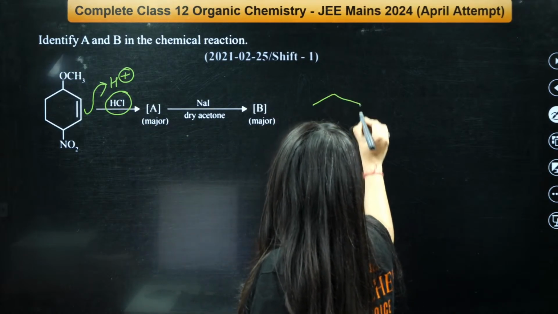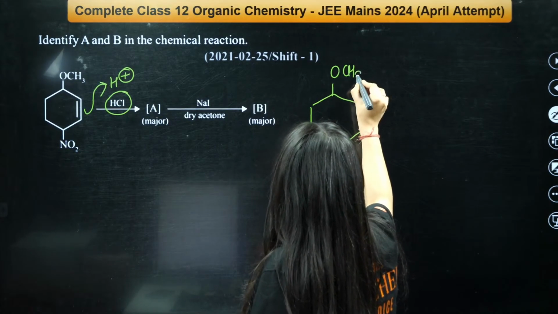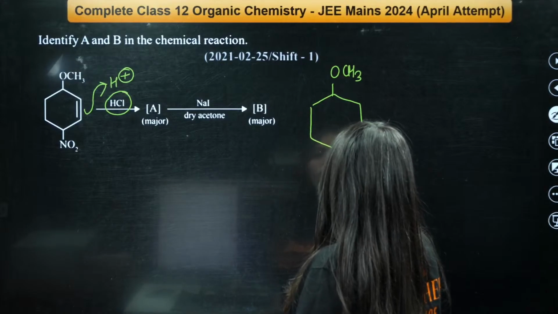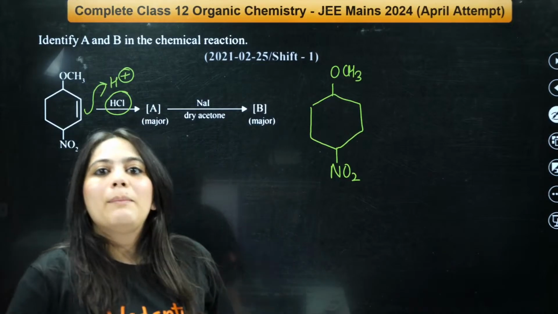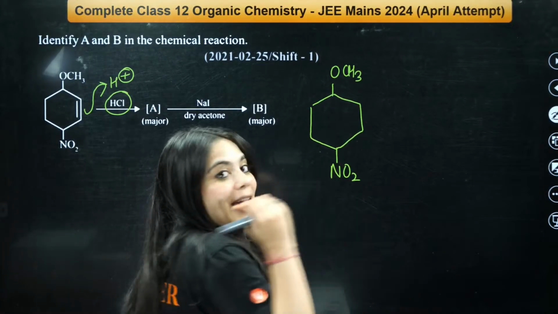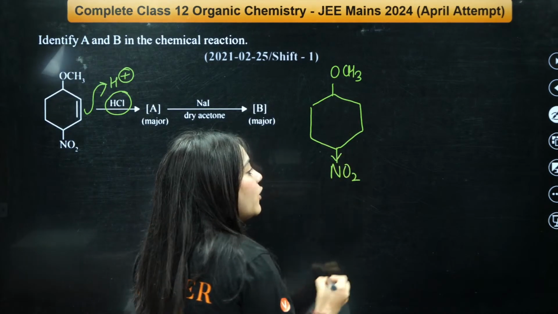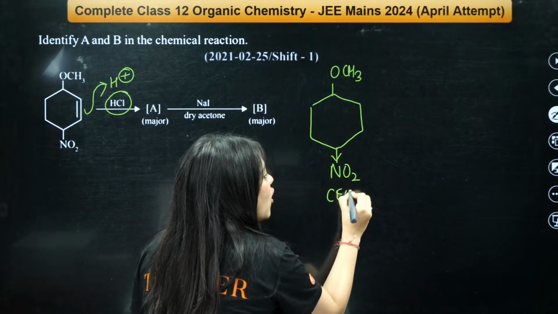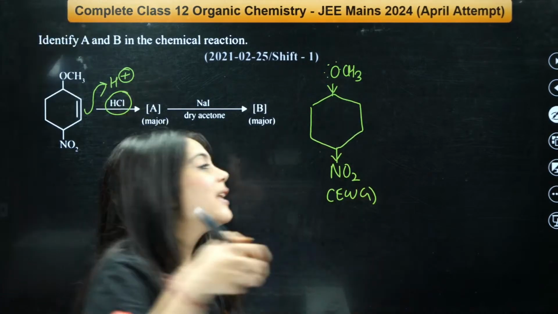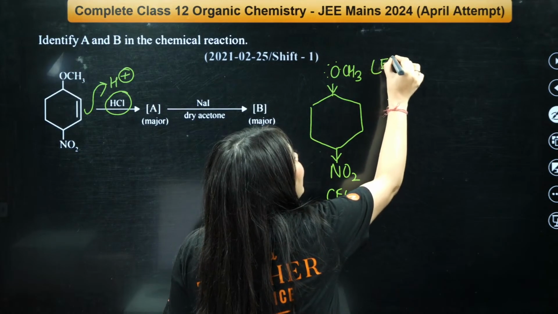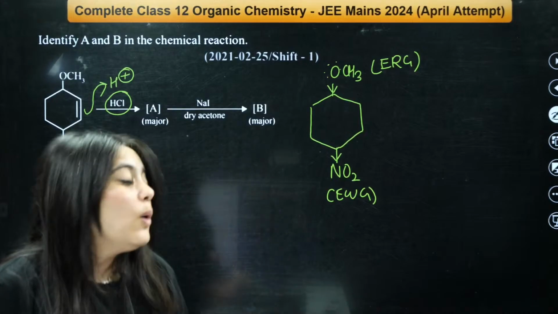So the next thing would be something like this. Here will be OCH3. Here it is your NO2. Now the question arises, where will the positive charge come, and where will the hydrogen attach? Can everybody see? NO2 here is an electron withdrawing group, isn't it? OCH3 is actually the electron releasing group. Everybody is familiar with that? Everybody knows that.